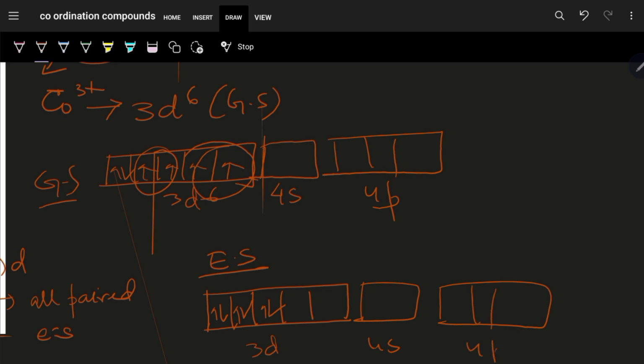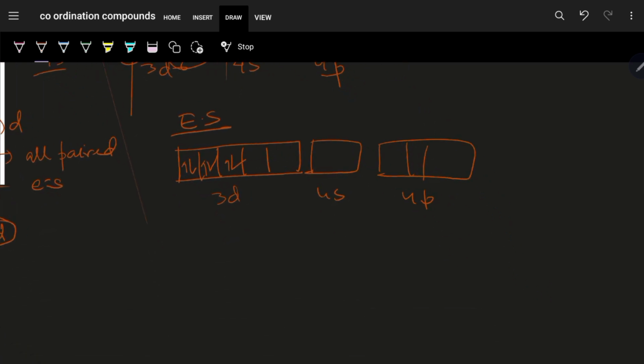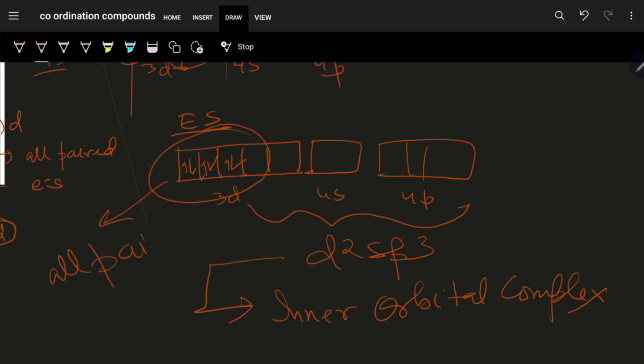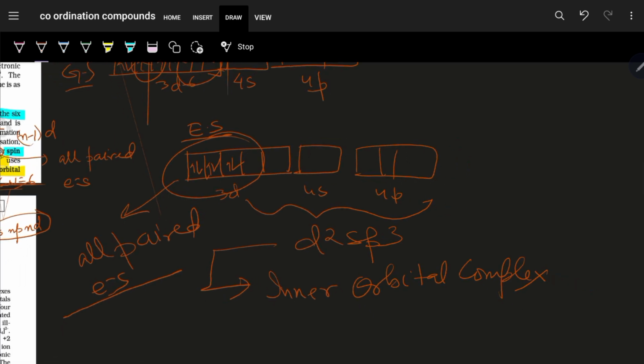this is 4p. So now we will utilize d2sp3. After writing d2sp3, you can immediately write it is inner orbital complex. So you declared it is inner orbital complex. You can show it is all paired electrons. You need not write too many lines. The way you are expressing your answer can be short, or can be in a detailed manner if you write it in this way.